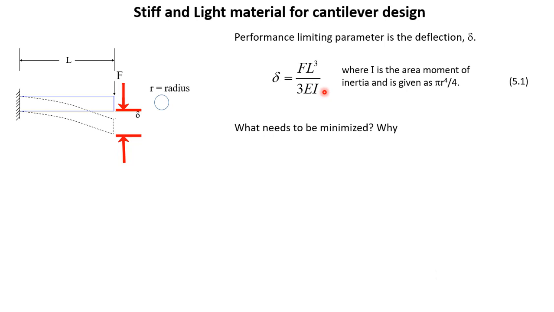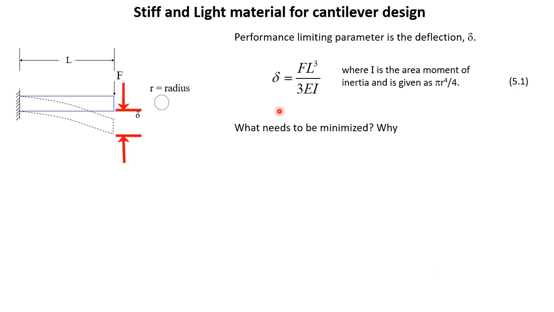Well, if we fix the material, then E is also fixed. So in that case we can only vary I. But by changing the value of I, we can reduce the deflection, but we cannot make this design or this component very efficient unless we make it light. So the requirement is that it should be light for whatever deflection it has been designed for.